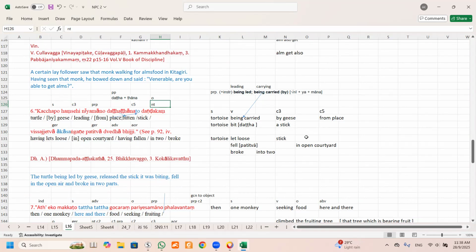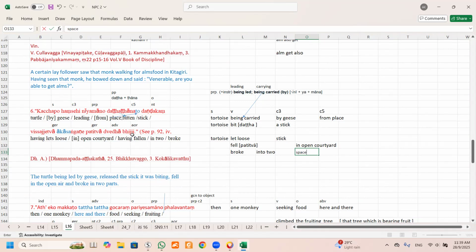You don't translate akasa as space, because angkasa is a space. You don't translate it as space, you translate it as open. Then angane. That means angana is courtyard, in an open courtyard. It means it fell in an open courtyard. Okay. Then this is the next verb.